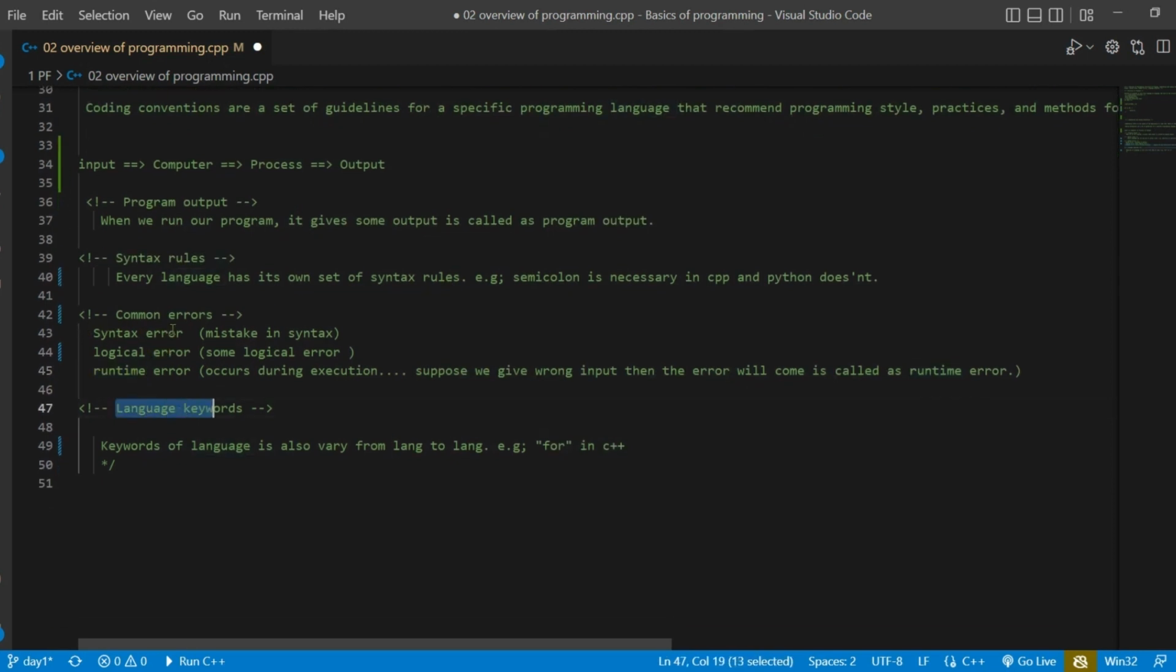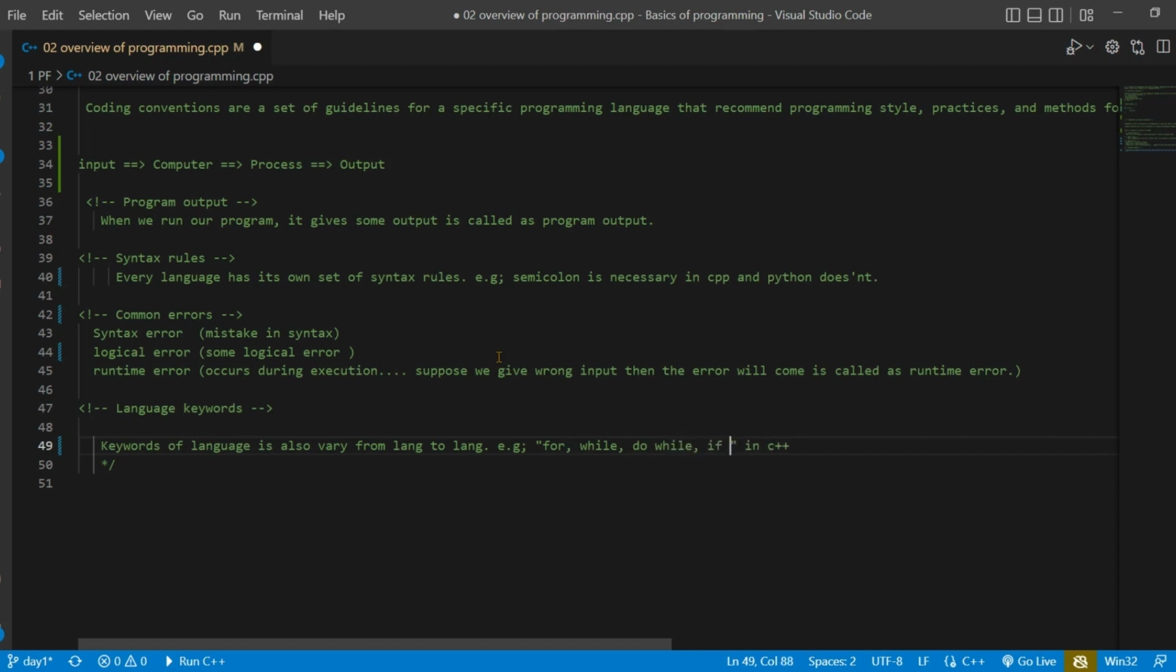And the last concept but not the least, language keywords. So what do you mean by language keywords in C++? Keywords, you can say, are constants. Constant means they do not change throughout the language. And keywords also vary from language to language. In C++ we have keywords, like here we have the keyword while and the keyword do while, we have the keyword if, and there are a lot more.